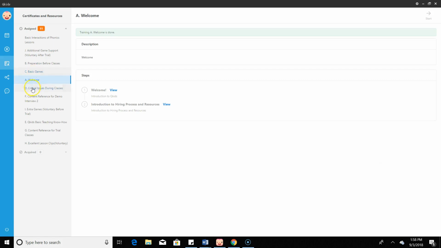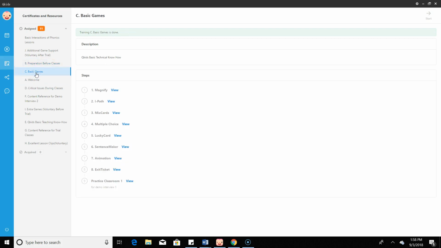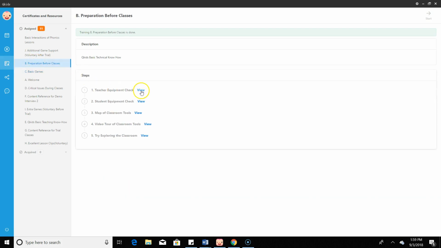And if you go to certificates and resources, it says I haven't acquired anything, but I've already done all my certificates and resources. You have all your training here. And when you're assigned for Demo 1 and Demo 2, you'll be assigned probably the welcome, and B, preparation before classes, and C, basic games. And you have practice lesson, classroom 1 for demo interview 1. So this gives you everything that you need to know.